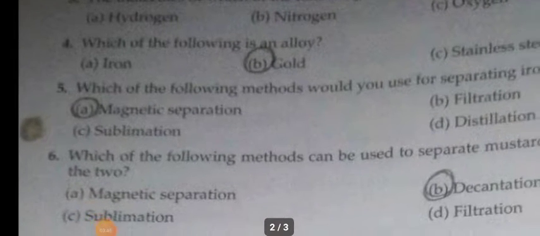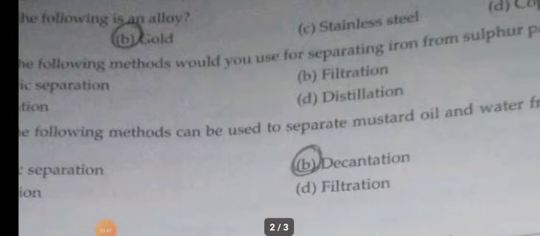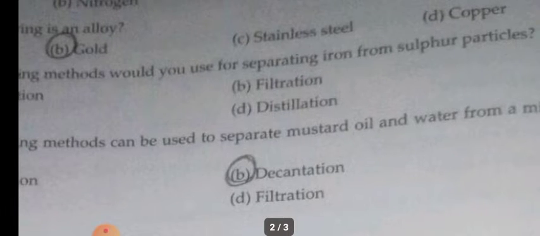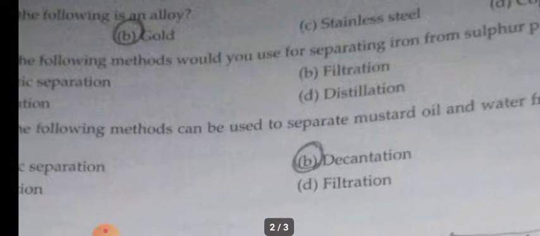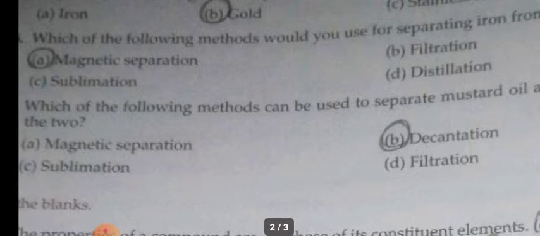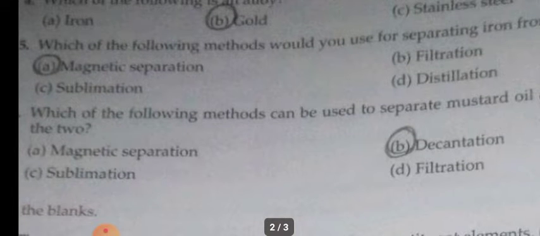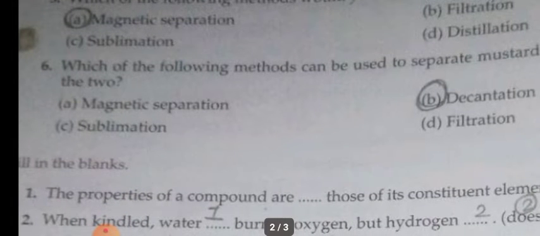Fifth question. Which of the following methods would you use for separating iron from sulfur particles? So here iron and sulfur should be separated. Iron is a magnetic substance. So what method can be used? Magnetic separation, filtration, sublimation, distillation. Since iron is a magnetic substance, we can use the method of magnetic separation. Using a magnet, iron particles will stick to the magnet so that the mixture can be easily separated. Is it clear? Yes.